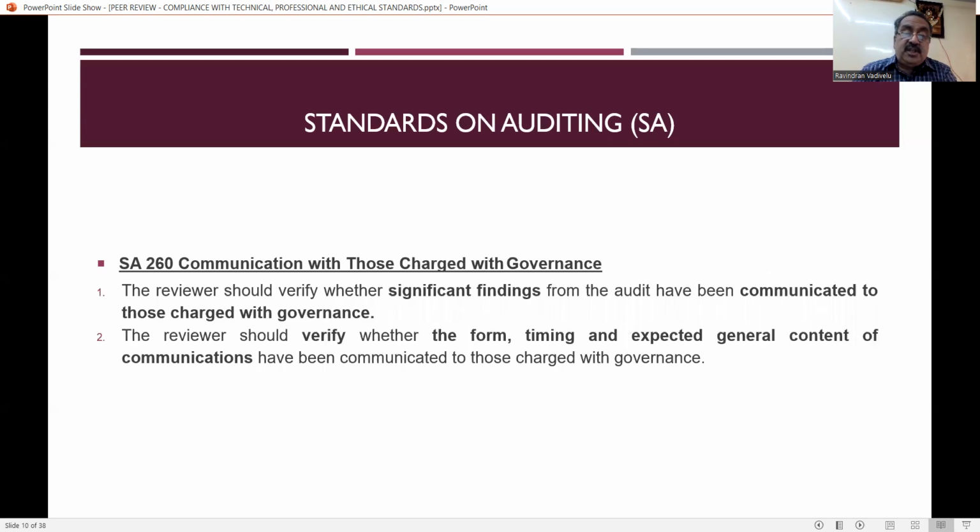Now, SA 260 is communication with those charged with governance. That's the person who is in charge. So the reviewer should verify whether significant findings from the audit have been communicated to those charged with governance.